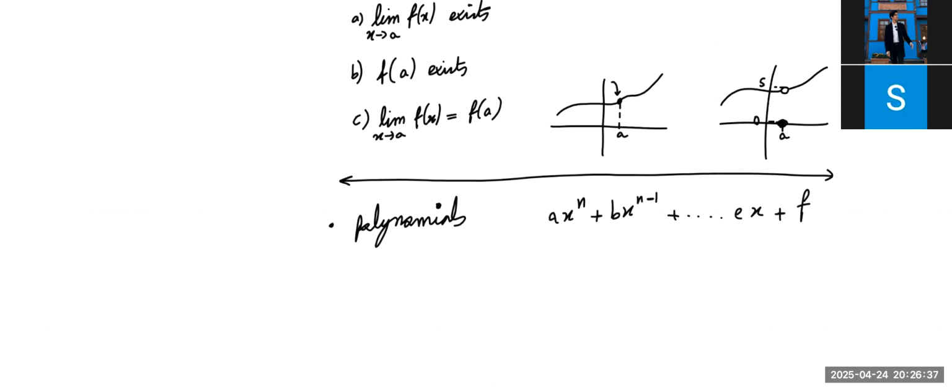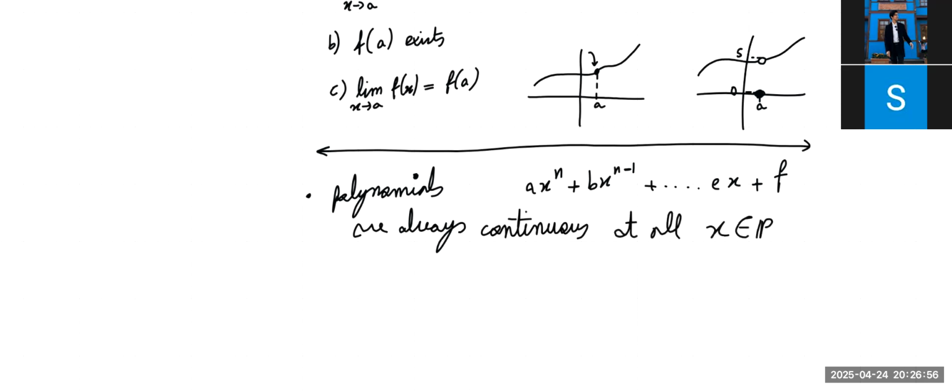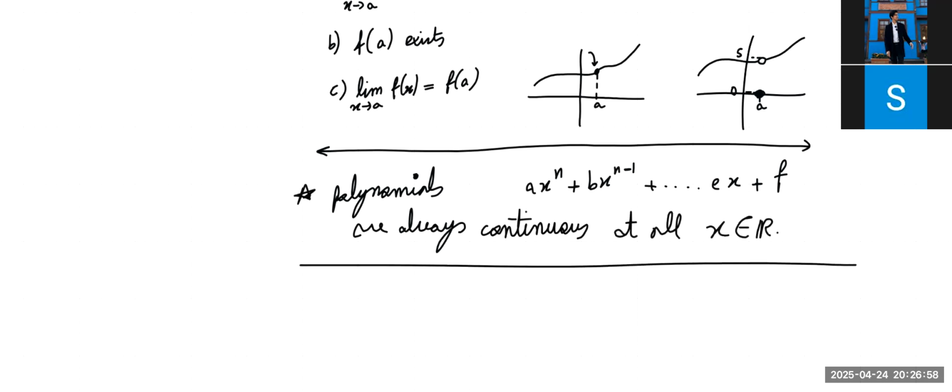Just remember that polynomials generally are continuous everywhere, at all x real values. Okay? So this will be kind of something that helps us.